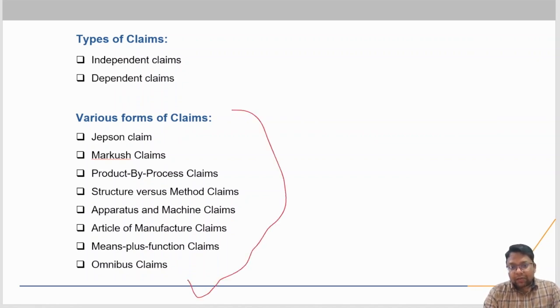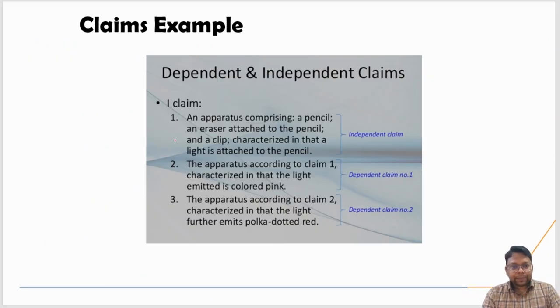When we start our drafting part, we will learn each and everything in great detail. As of now, you just need to know the various types of claim: Jepson claim, Markush claim, product by process claim, process by product claim, structure versus method claim, apparatus and machine claim, article of manufacture claim, means plus function claim, and omnibus claim, right? How we have to write each of those kinds of claims, we will look into when we start our drafting part.